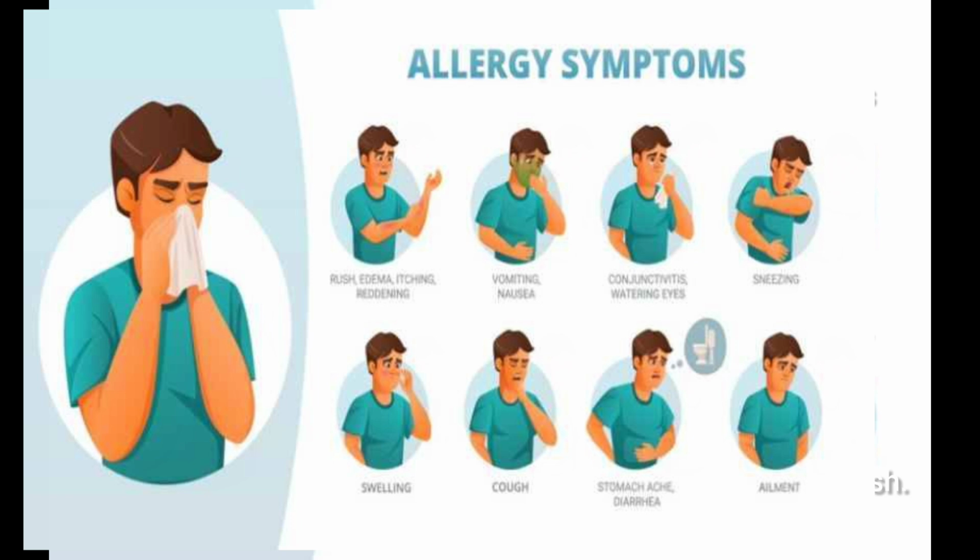Foods: the most common food allergens are cow's milk, eggs, peanuts, tree nuts, wheat, soy, shellfish, finned fish, and sesame. Cow's milk, egg, wheat, and soy allergies are most common in children and are often outgrown over time. The most common allergens in adults are peanuts, tree nuts, and shellfish.